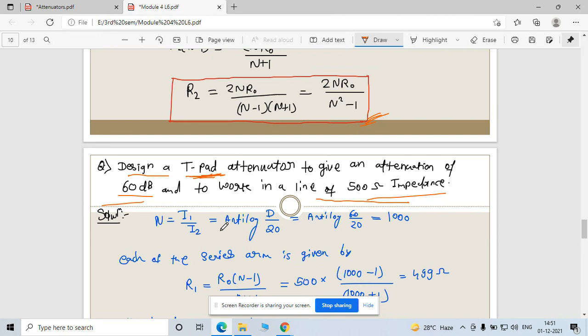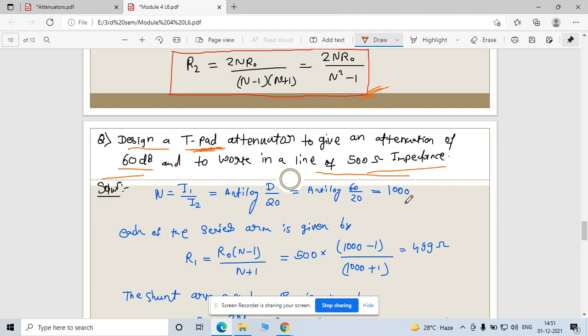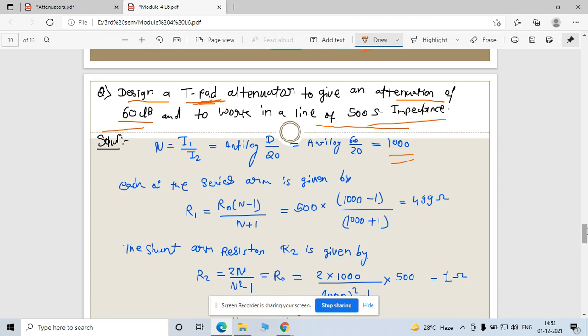So what do we prefer here? I1 by I2. Now this is nothing but the anti-log of D by 20, right? D by 20 means your decibel, which is given here, and 20 is from the log side. Where did 20 come from? It came from the log side, okay? So this is given to you, 60 dB. When you solve this, you will find this 1000, right?